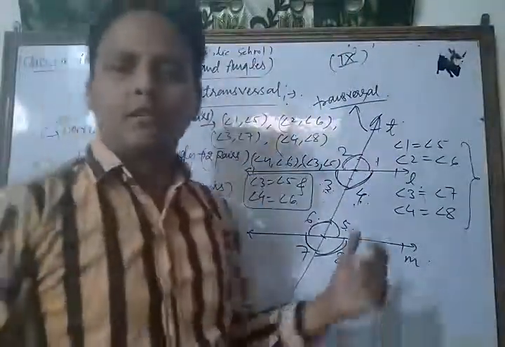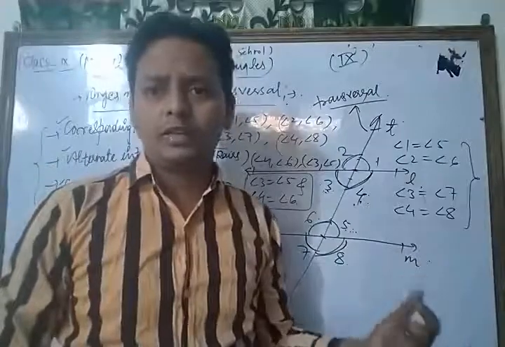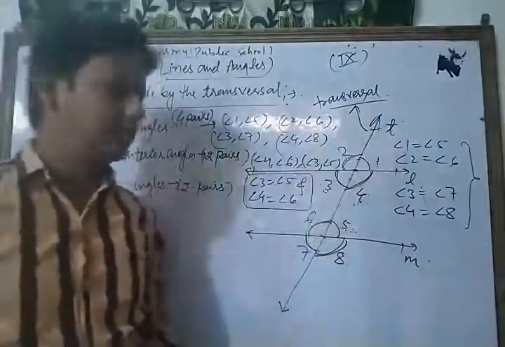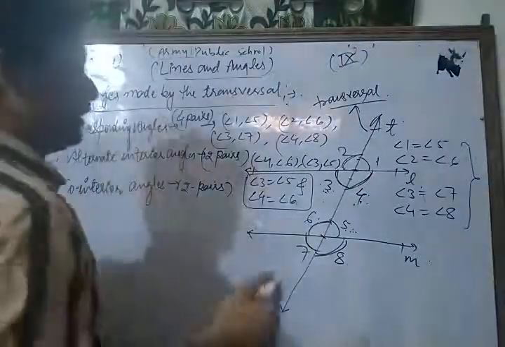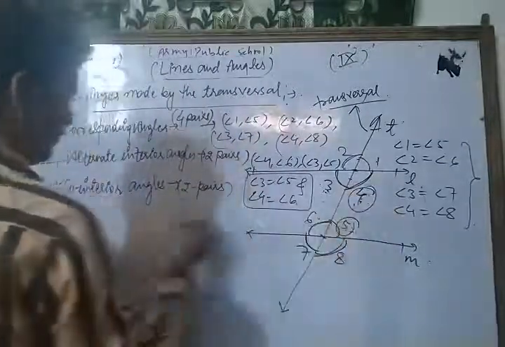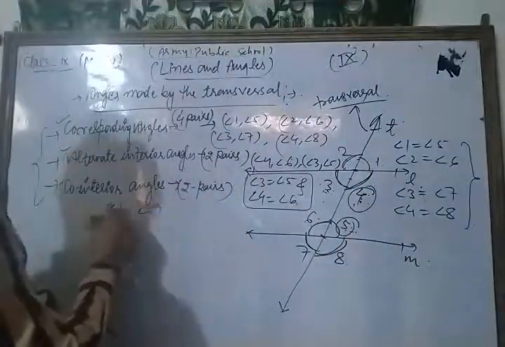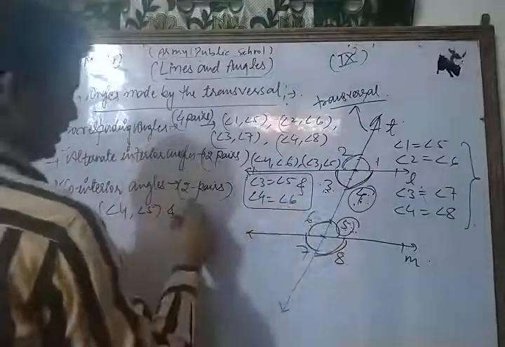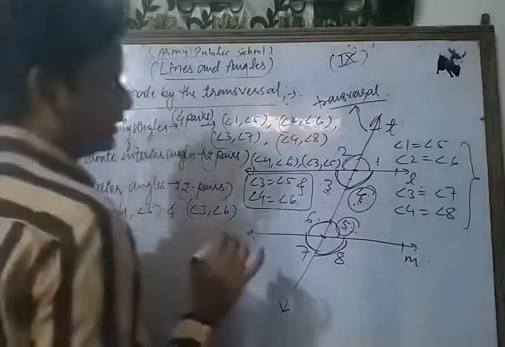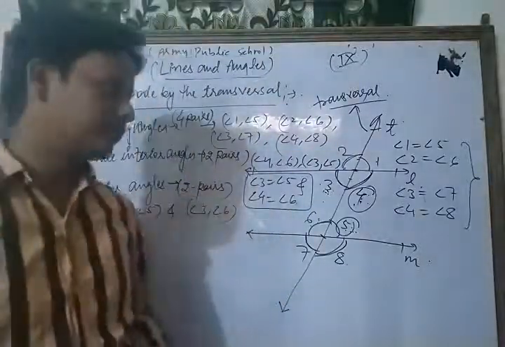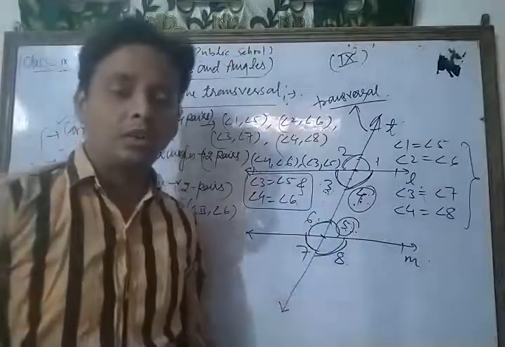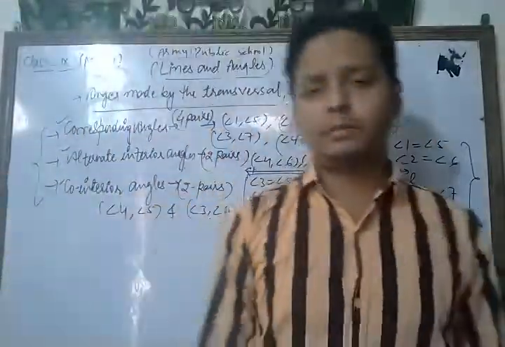Dear friends, when two parallel lines are cut by a transversal T, then the co-interior angles are 4, 5. The pairs of co-interior angles are angle 4 and angle 5, and angle 3 and angle 6. So these are the pairs of co-interior angles. Now, what is one of the most important relationships between them?